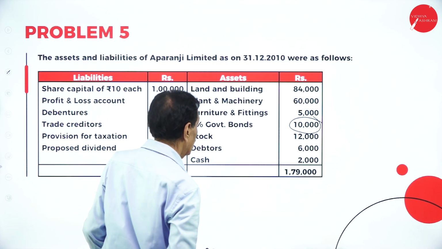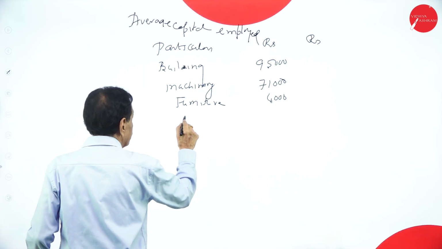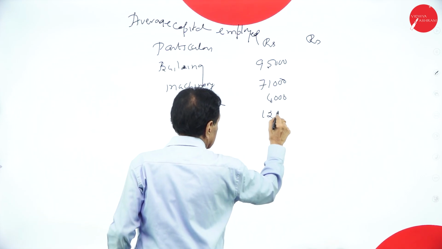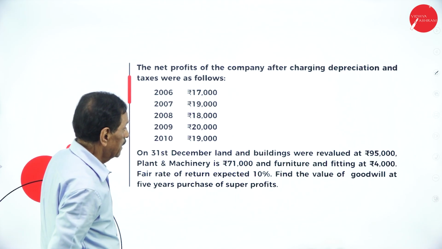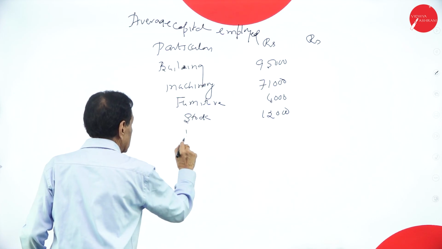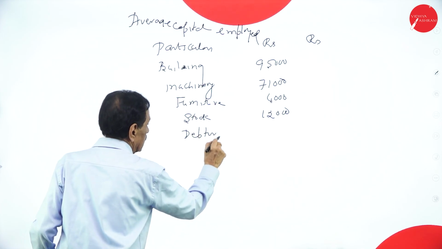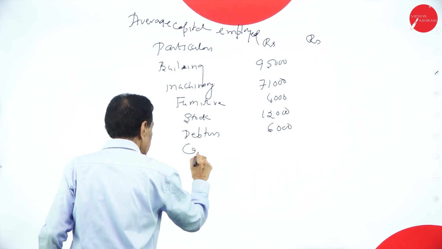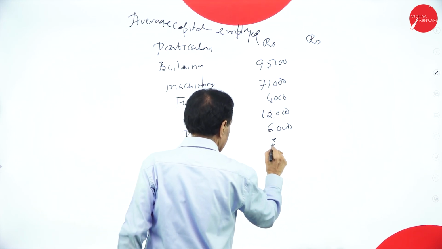Then stock 12,000. Then debtor 6,000. Cash 2,000.